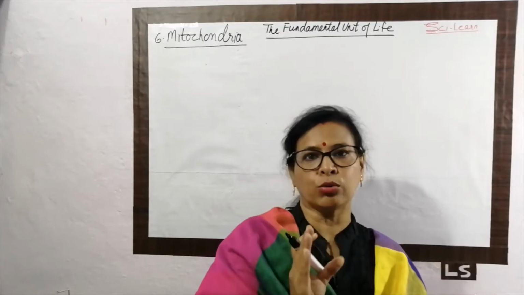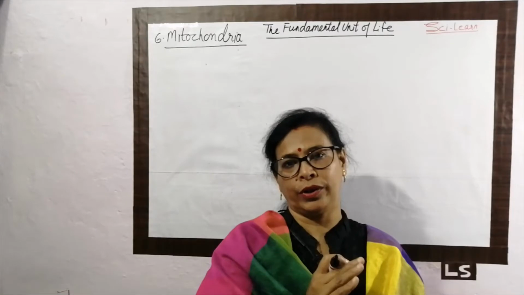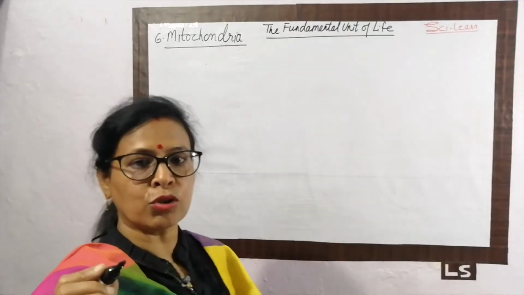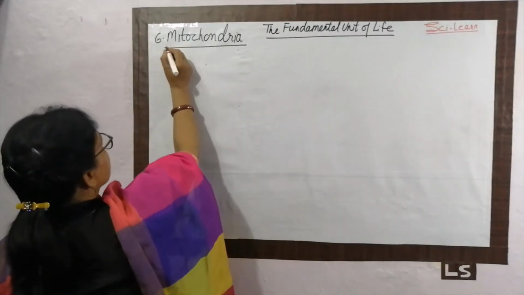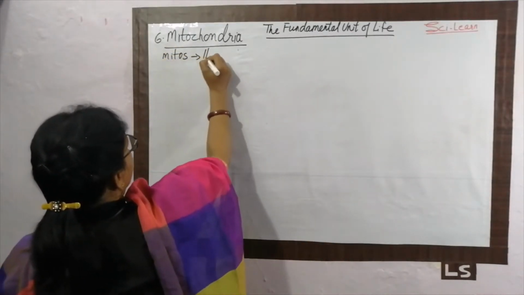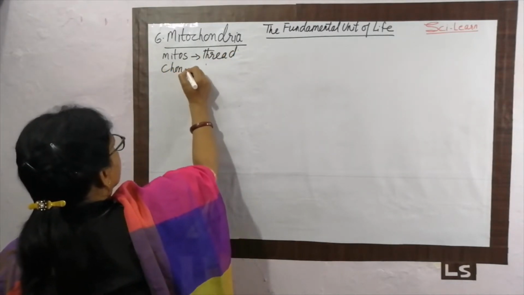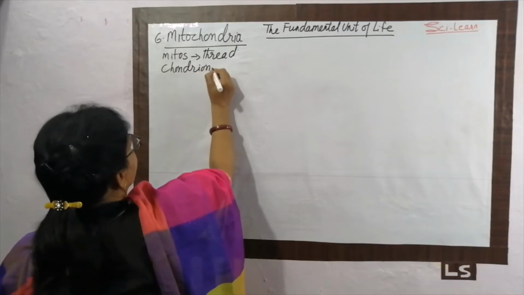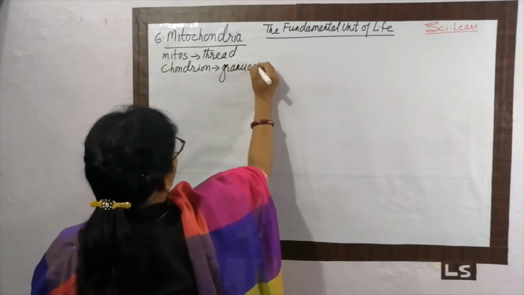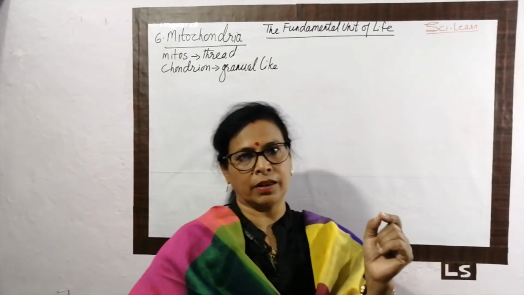One is mitos, which means thread, and the other is chondrion, which means granule-like. Granule means tiny grains, so it is similar to small granules.